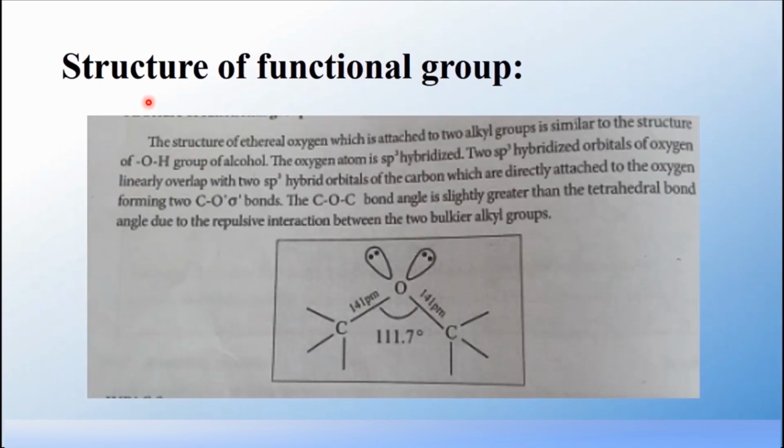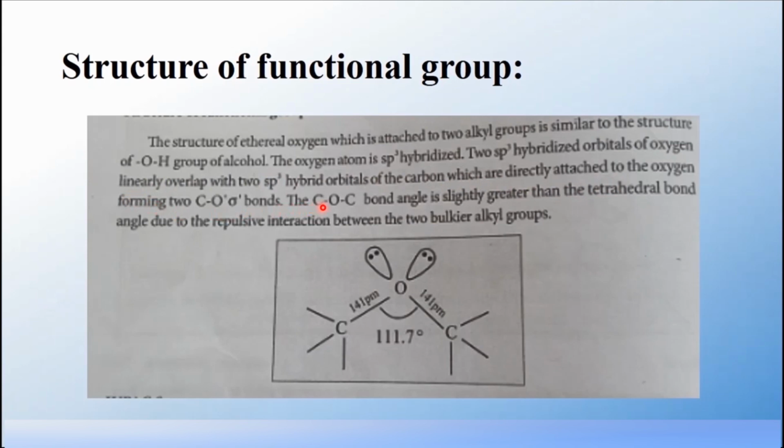Let us now explain the structure of the functional group ether. The structure of ether oxygen, which is attached to two alkyl groups, is similar to the structure of the OH group in alcohol. Alcohols are represented as ROH, in which R represents the alkyl group. The oxygen atom is sp3 hybridized. As in the diagram, the two sp3 hybridized orbitals of oxygen linearly overlap with the two sp3 hybridized orbitals of the carbons, which are directly attached to the oxygen, forming two C-O sigma bonds.